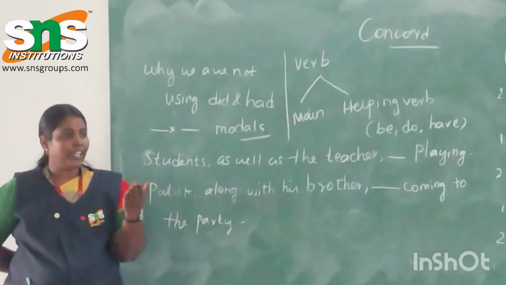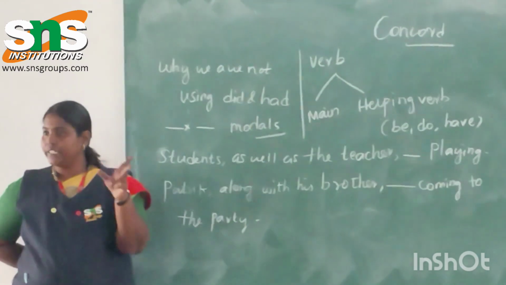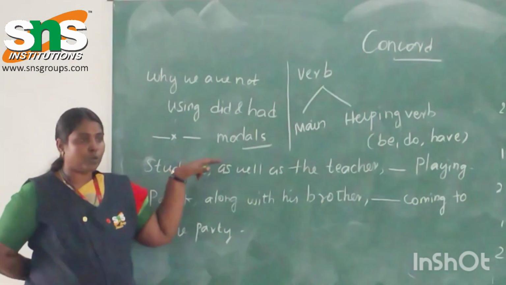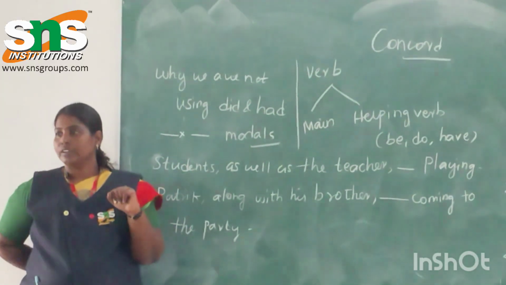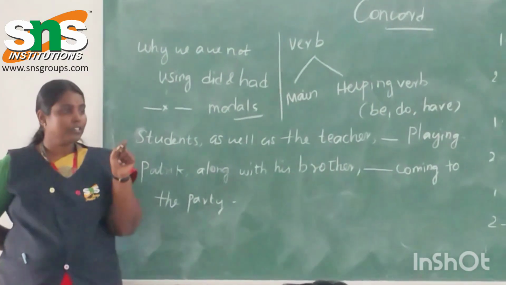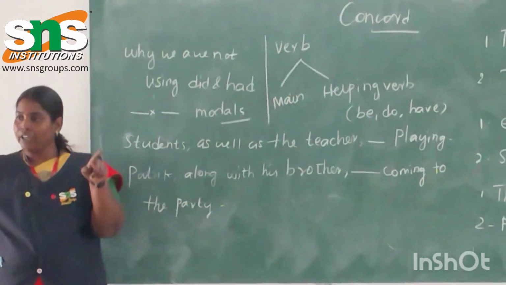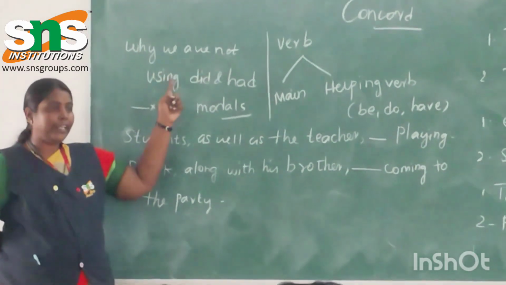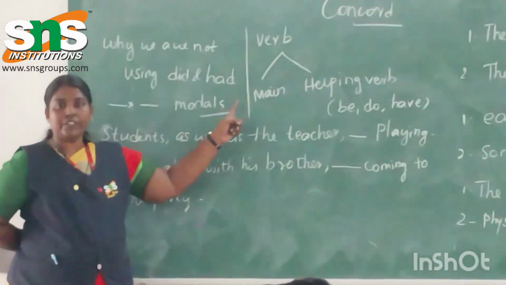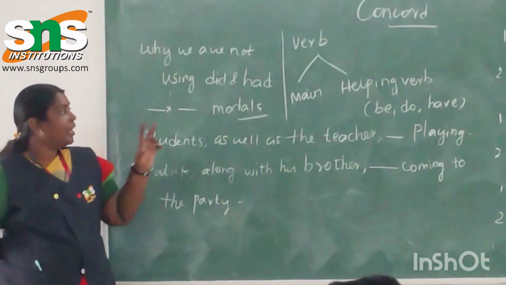In the present, he goes to the hospital, she walks. That distinction you can't find with the past tense. Similarly for had also. Why are we using has? Because of third person singular: he has, she has, they. Will you use has with they? What else will you use? Have. So what is the concept behind not applying the past tense? Because in a past tense everything is equal in verb form. There is no singular plural distinction, and modals also.